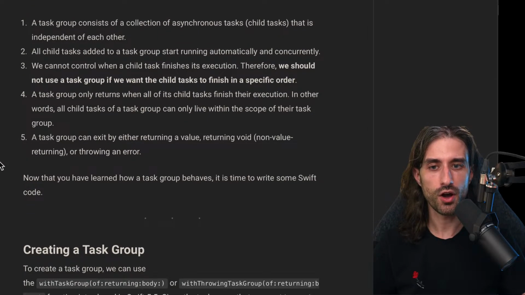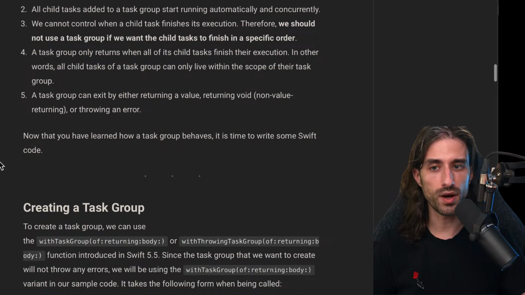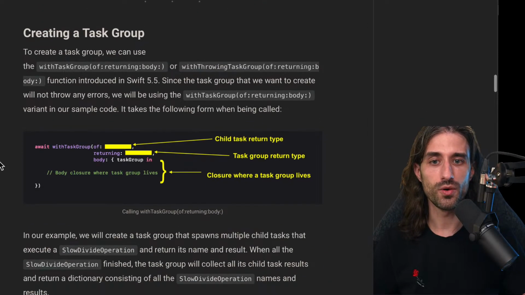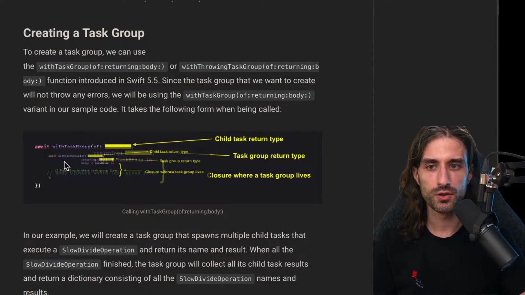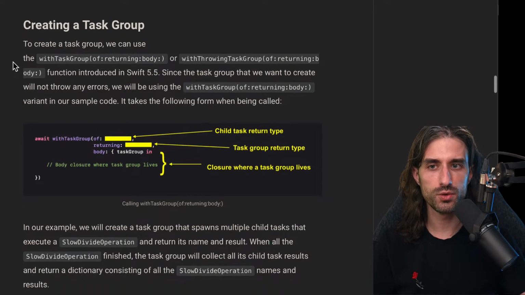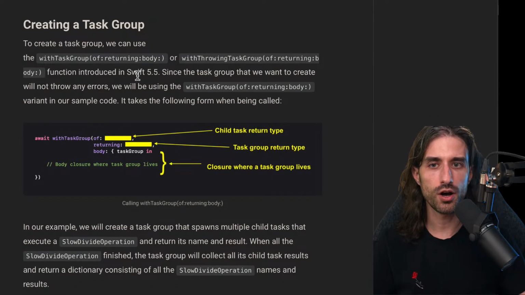And now that you have learned how a task group behaves, it's time to write some Swift code. So let's create a task group. To create a task group, we can use the withTaskGroup(of:returning:body:) or withThrowingTaskGroup(of:returning:body:) functions introduced in Swift 5.5.